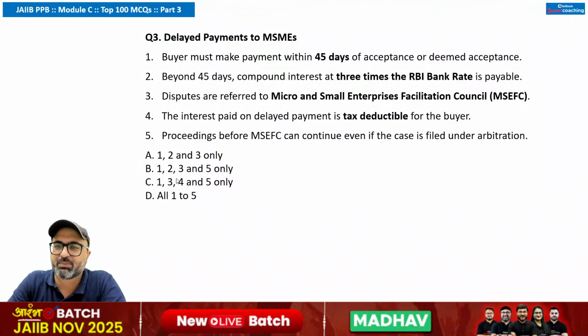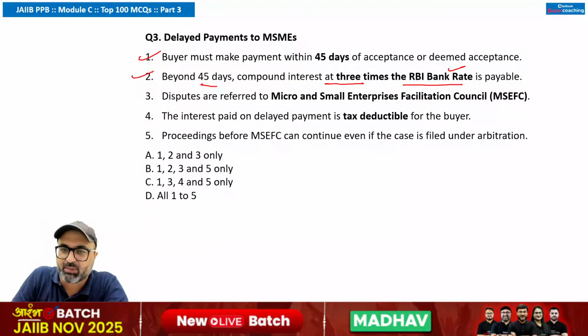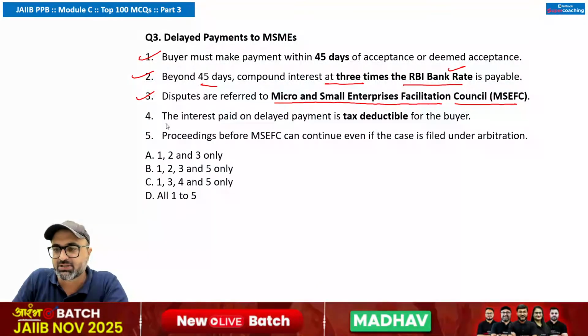The first one says buyer must make payment within 45 days of acceptance or deemed acceptance. Correct. Second point says beyond 45 days, compound interest at 3 times the RBI bank rate is payable. That is also correct. No harm in that. Disputes are referred to the Micro and Small Enterprises Facilitation Council, MSEFC. That is also correct.